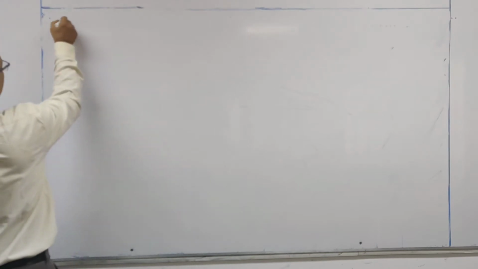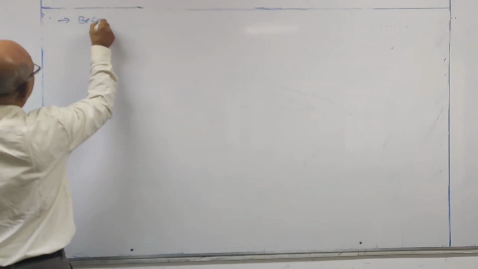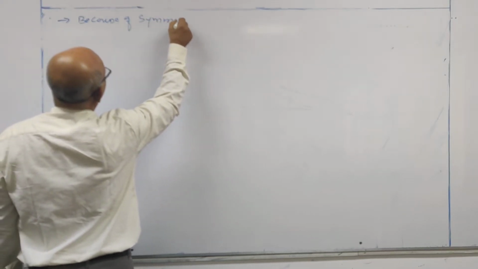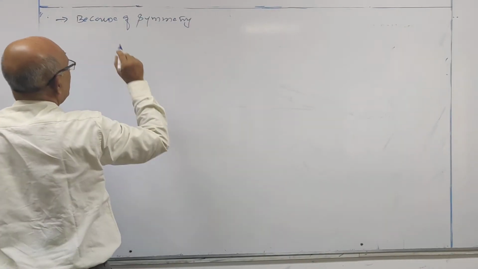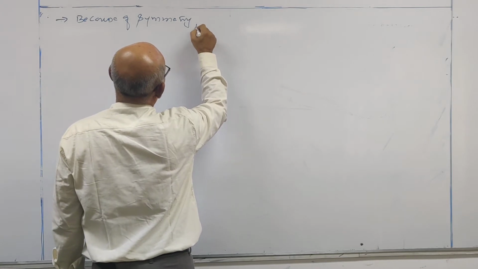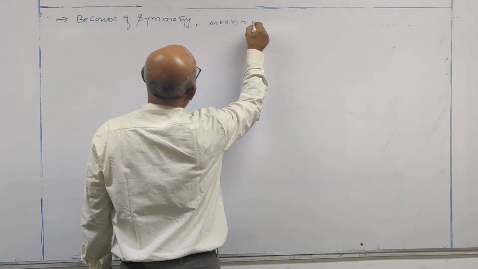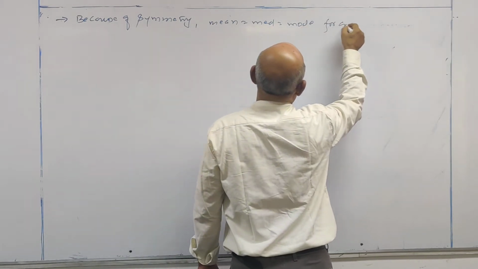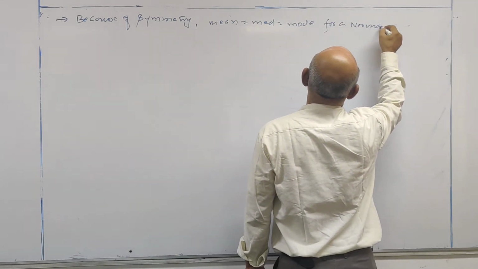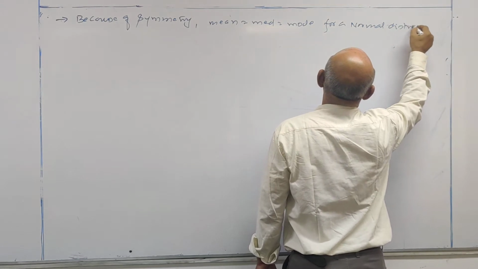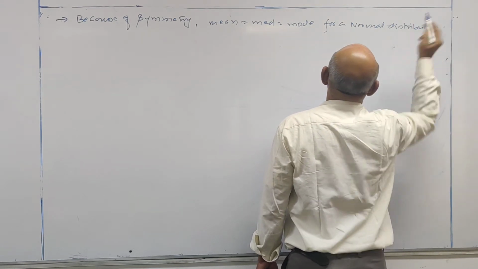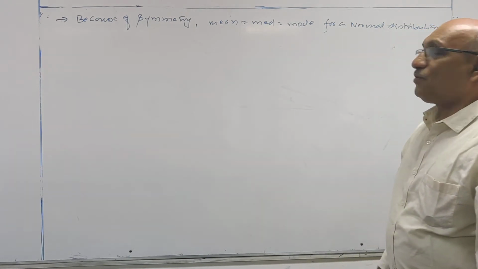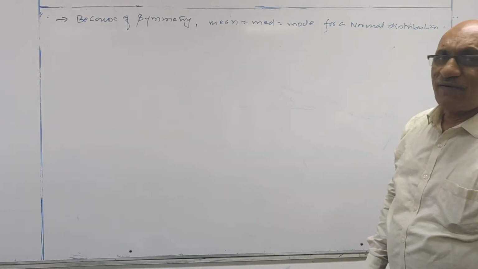Next point. Because of symmetry, mean is equal to median is equal to mode for a normal distribution. All the three values are same.